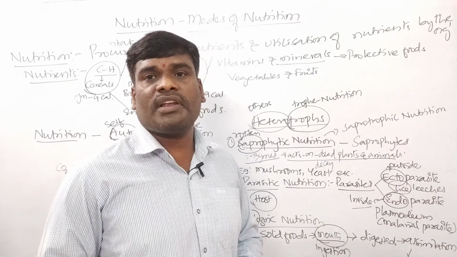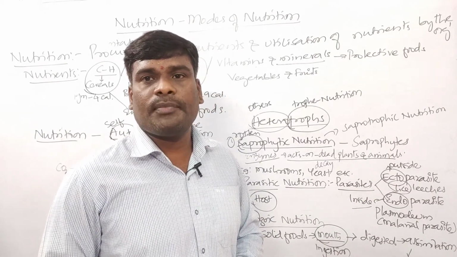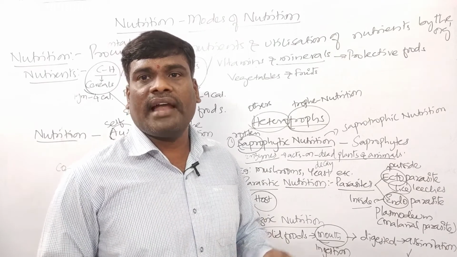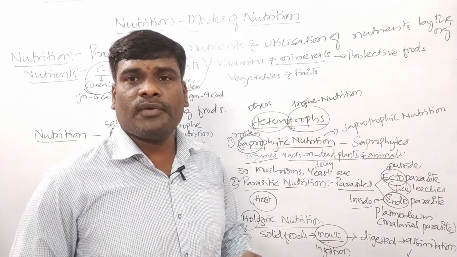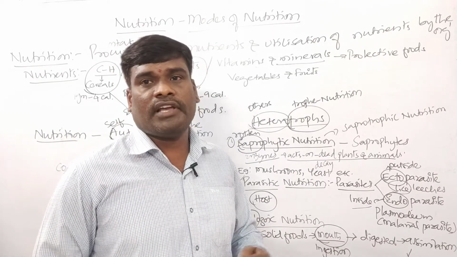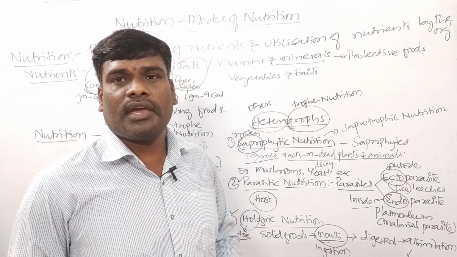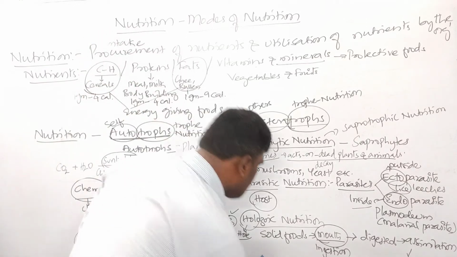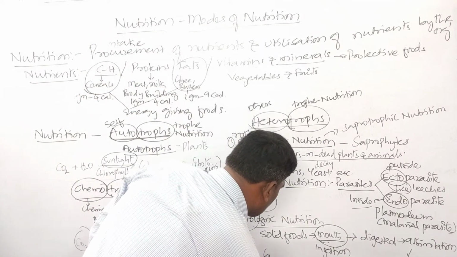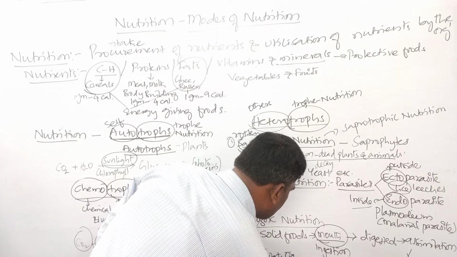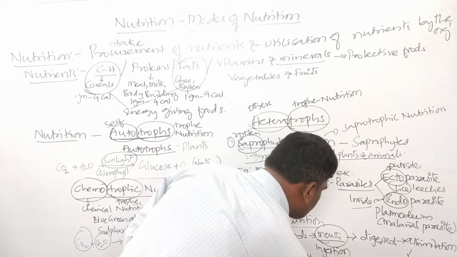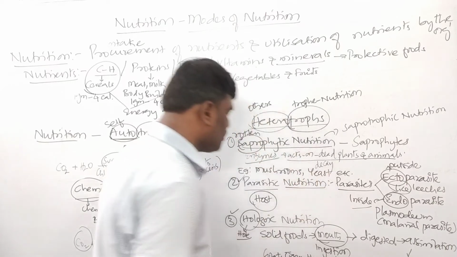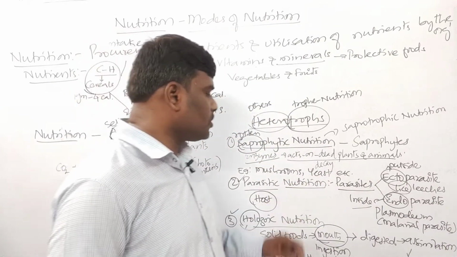You have studied in your previous lessons that herbivores are plant-eating animals, carnivores are flesh-eating animals, and omnivores are plant-eating and flesh-eating animals. Examples are goat, tiger, and even human beings come under this. So this is about Holozoic nutrition.